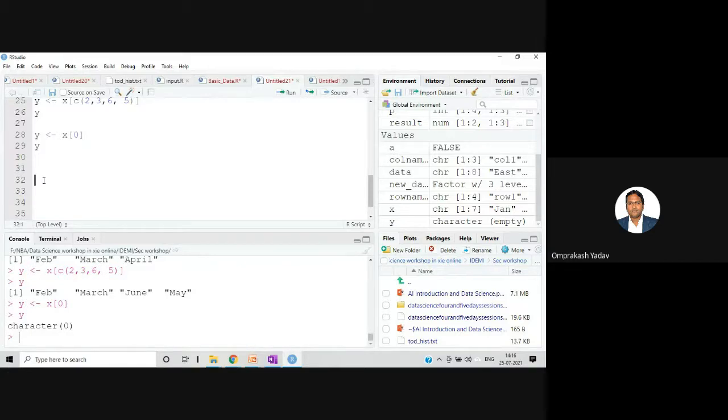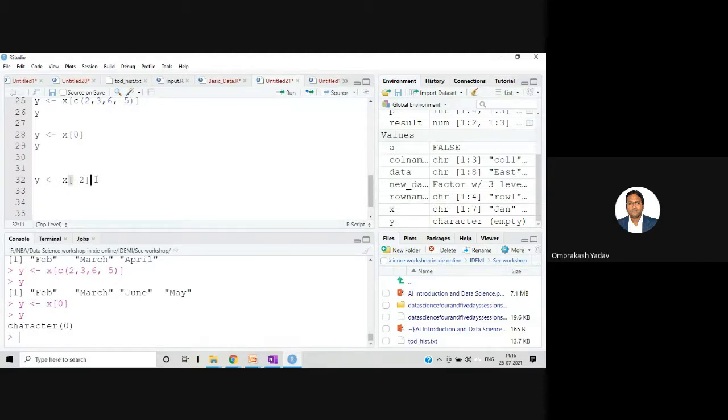So next, let's see. Suppose we want to access elements and we are mentioning the numbers like this. So let me show you y, and we are saying x, and in that, suppose we are mentioning -2.